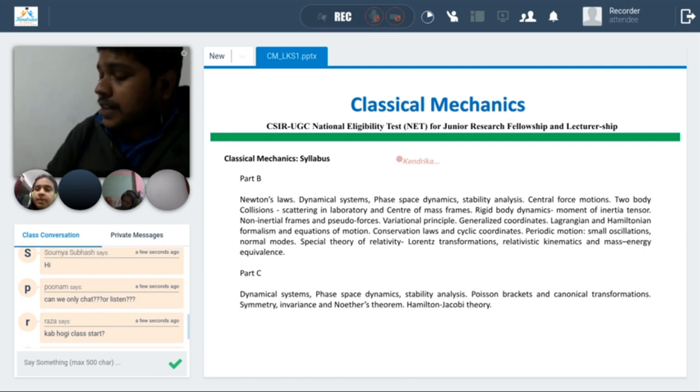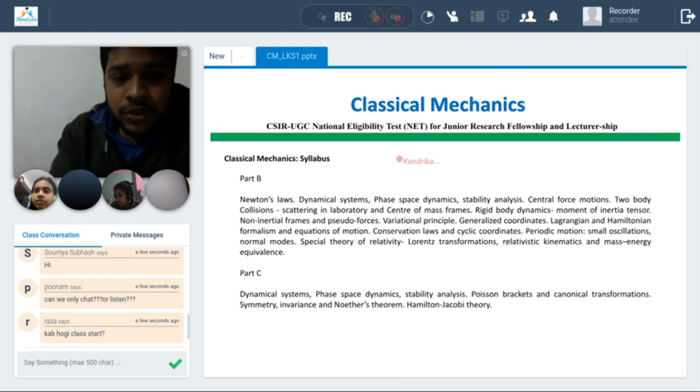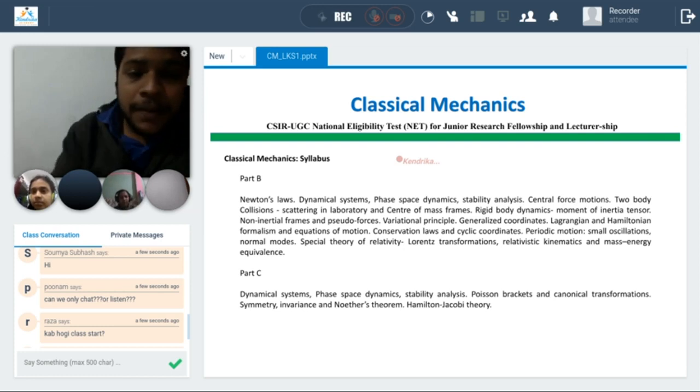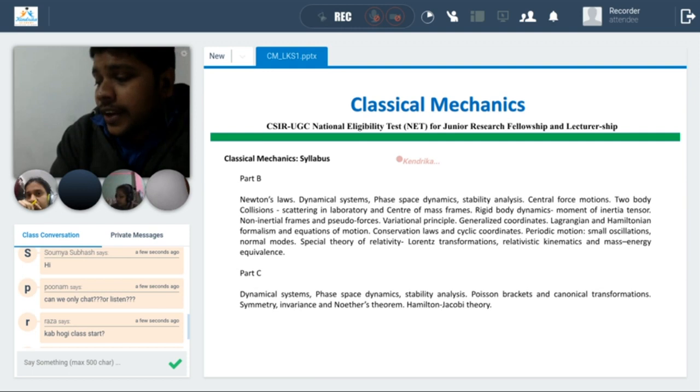Here we are starting with classical mechanics as of now, because that will be better when you will be studying quantum mechanics, and also this will be a basic thing that will be better if you're prepared with that part. From this part, we can expect 4 questions in part B and 3 questions in part C. So it has about 30 marks.